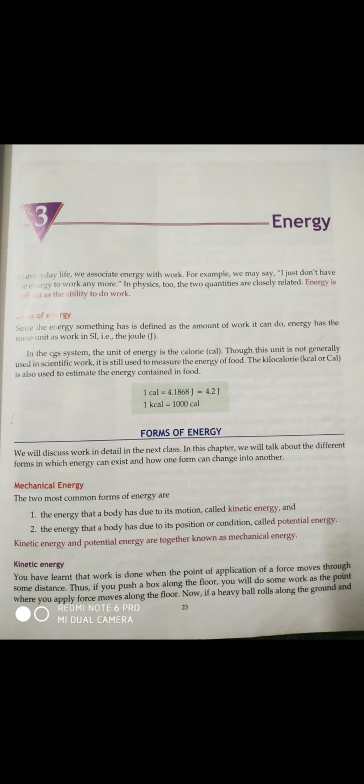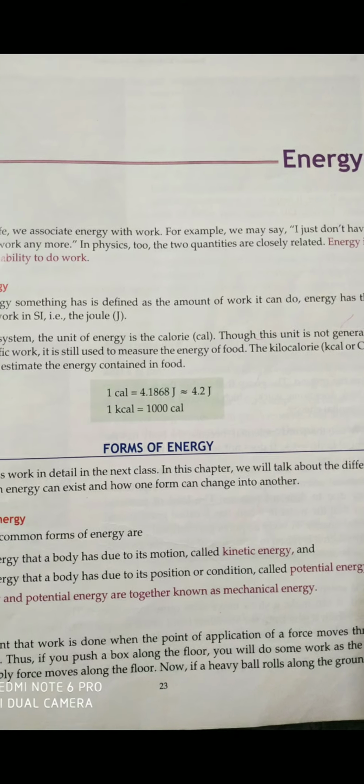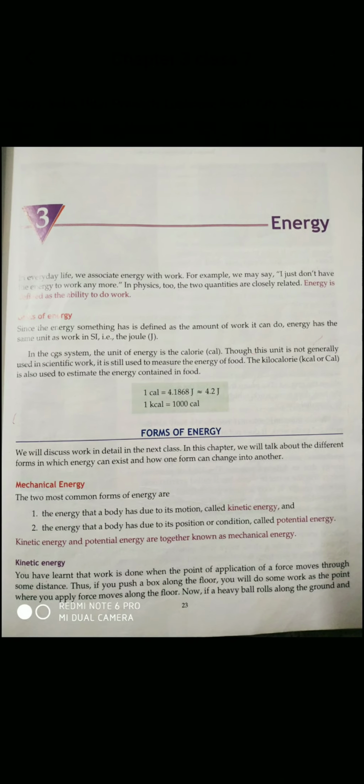In the CGS system, the energy can be represented in calories. This unit, calorie and joule, are related. You can see here the relation is given: 1 calorie is equal to 4.1868 joule or 4.2 joule.